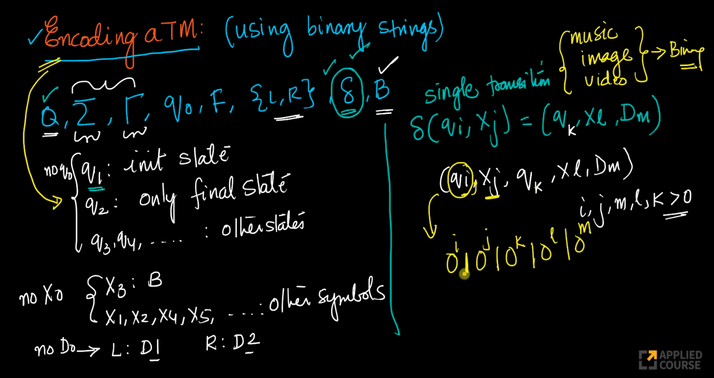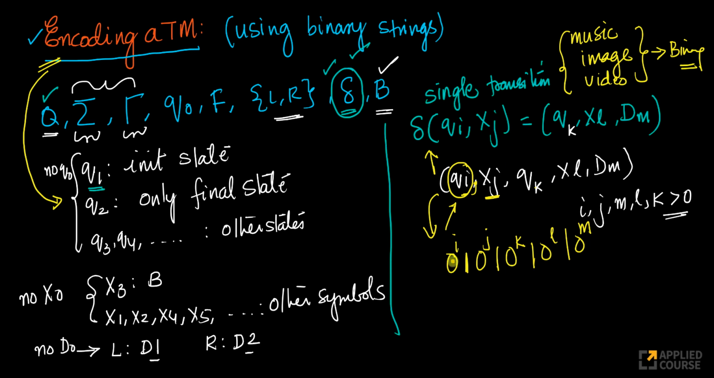Look at this, my 1 is being used as a delimiter or separator. So if somebody gives me this binary string, I can easily arrive at this 5-tuple. The moment I arrive at this 5-tuple, I can arrive at this single transition.